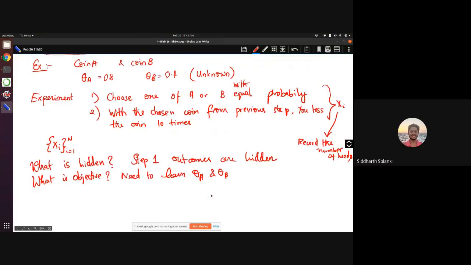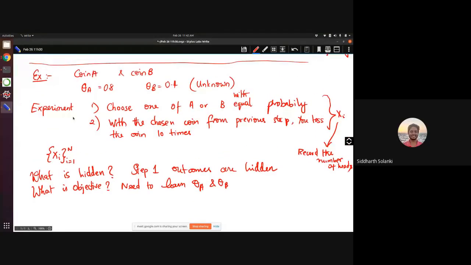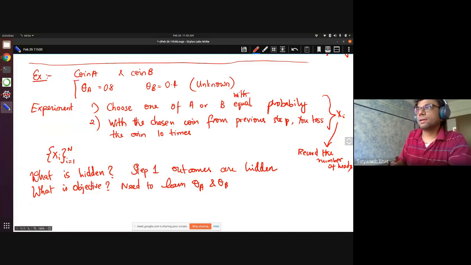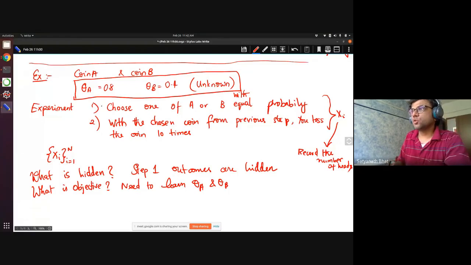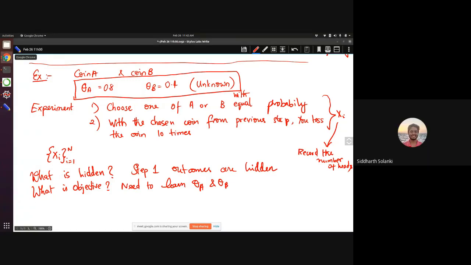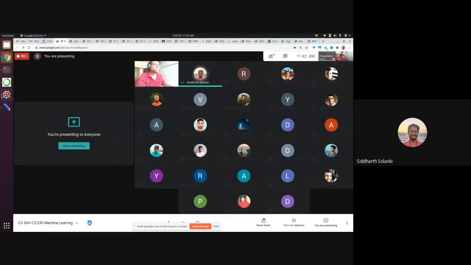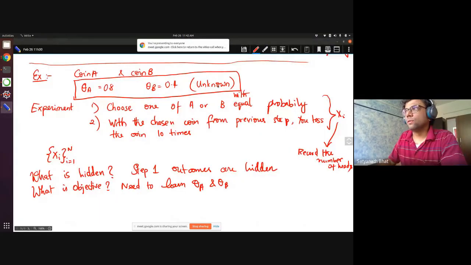So we don't know the thetas. What you have written there was just for example? No, this is unknown, right? I have written that this is unknown, so I don't know these thetas. What I know is that I'm choosing one of the two coins with equal probability. That much I know, but I don't know what theta is actually giving these heads. Sir, what does theta A equal to 0.8 represent then? No, I'm saying this is unknown. We don't know this.